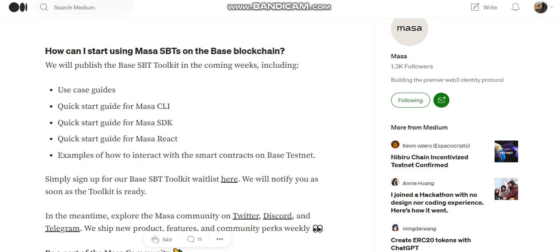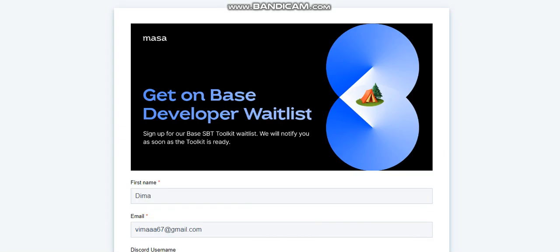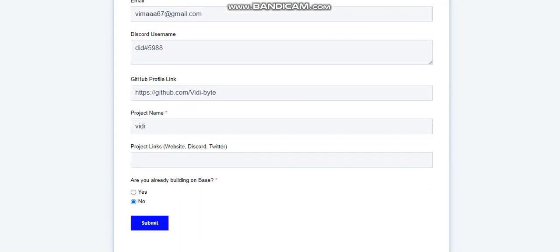The Masa protocol provides a set of primitives for Web3 public or private identity management, enabling an individual to establish provenance and reputation in Web3 by linking and verifying any identity or reputational data on or off-chain.